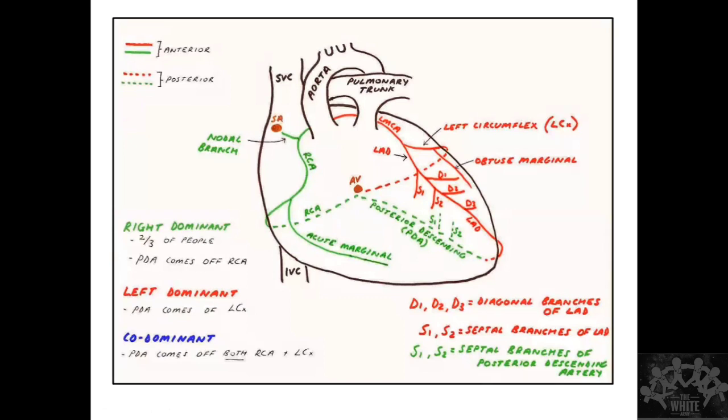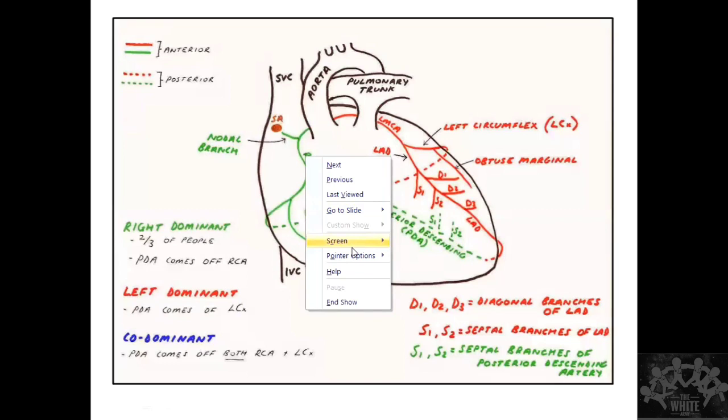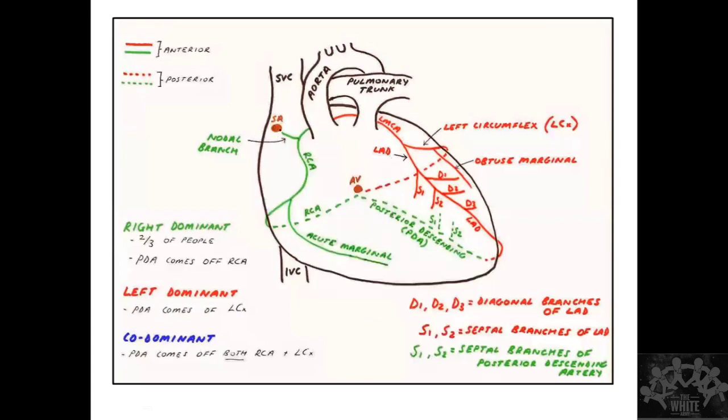Okay. So what is the importance of knowing all this? Let's say that you have an RCA occlusion. If you have an RCA occlusion, you can have a block to the SA node. If you have a block to the SA node, you can have atrial arrhythmias. If you block the AV node, what is going to happen? You're going to have some amount of heart block. Depending upon the extent, you will get to know the heart block, whether it is first degree, second degree, third degree, all that. This can happen. Okay, this is one thing.